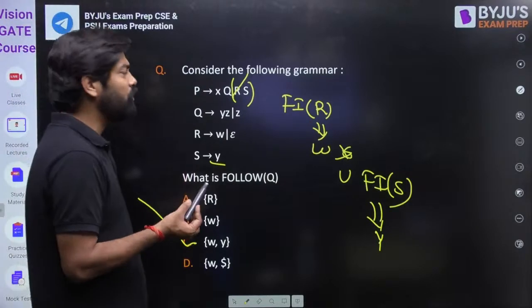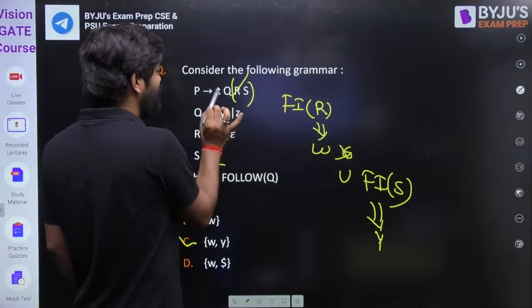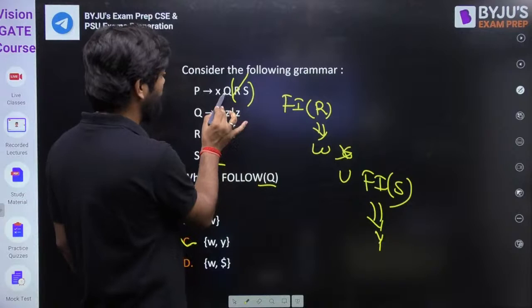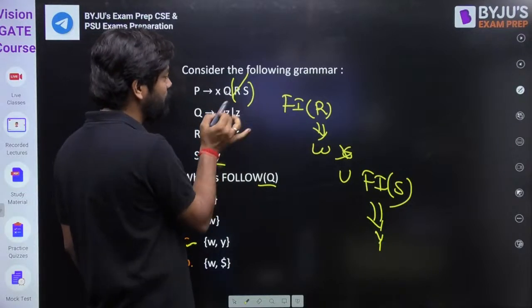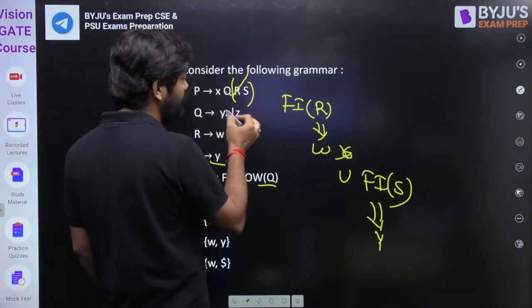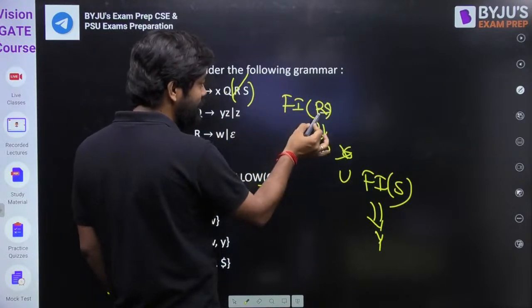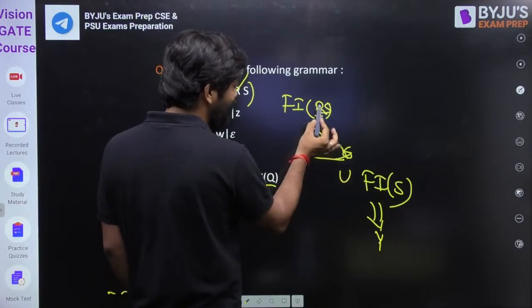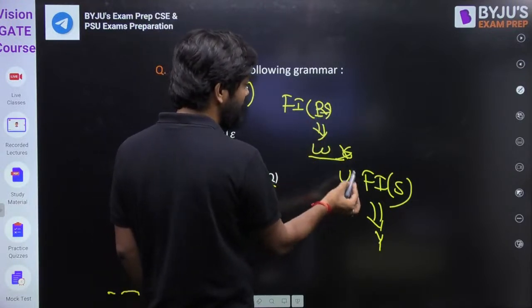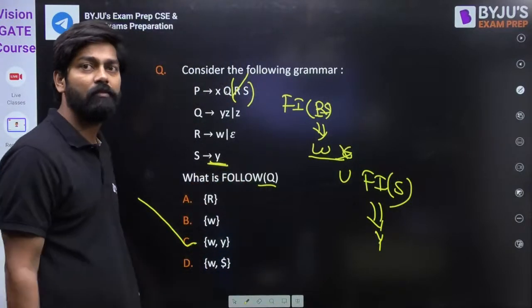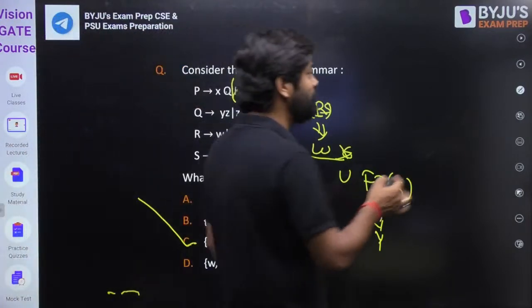See, whenever they ask you follow, jump to the right hand side. They are asking about follow of Q. So for follow of Q, after Q, whatever is there, find first of that. What is first of RS? First of RS is nothing but first of R. What is first of R? W and null. If R is null, it will give a chance to S, union first of S. What is first of S? Y, my dear friend. First of S is nothing but Y. So that's why this is the answer.